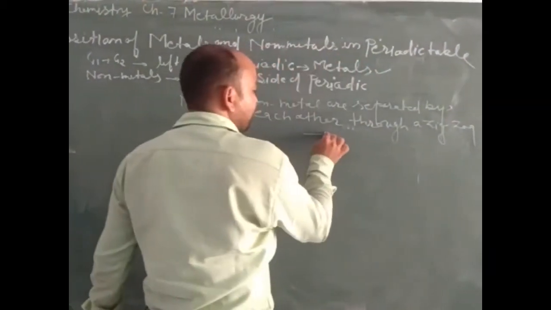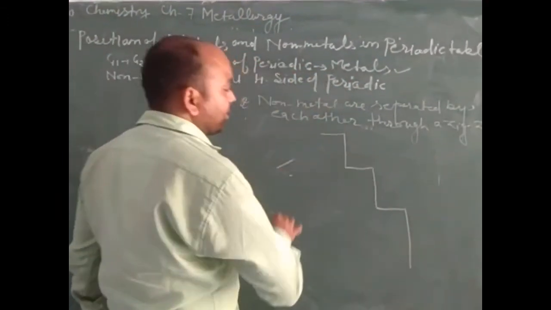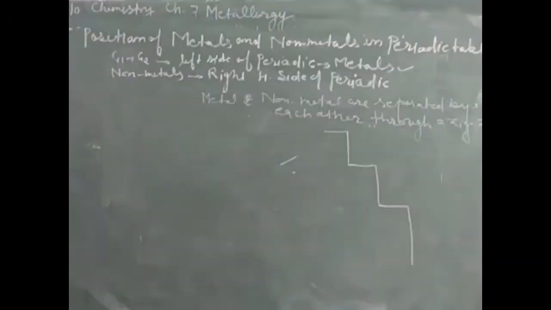Means we can say that in this way the zigzag line separates metals and non-metals from each other.